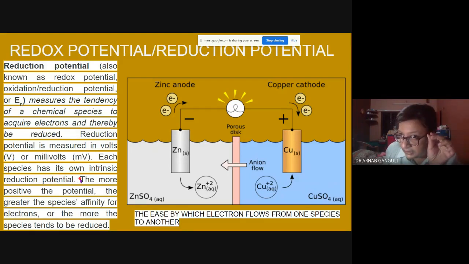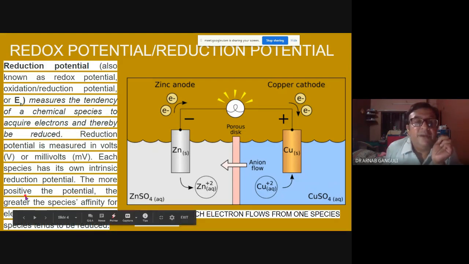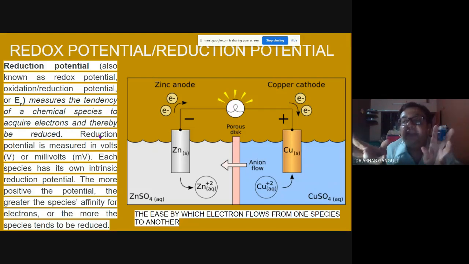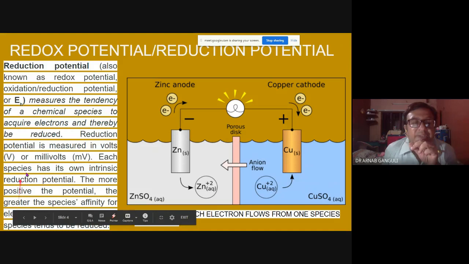Listen to this line very carefully. The more positive the reduction potential, the greater the species' affinity for electrons. So it has a tendency to accept electrons. The more positive this millivolt value, the more it can accept electrons. And the other is true. If it's negative, then it's just the other way around.